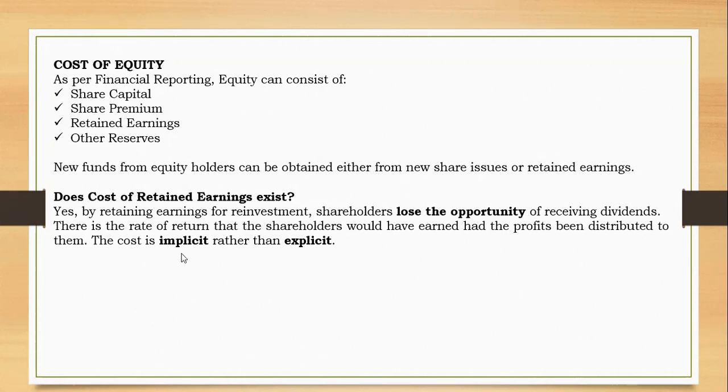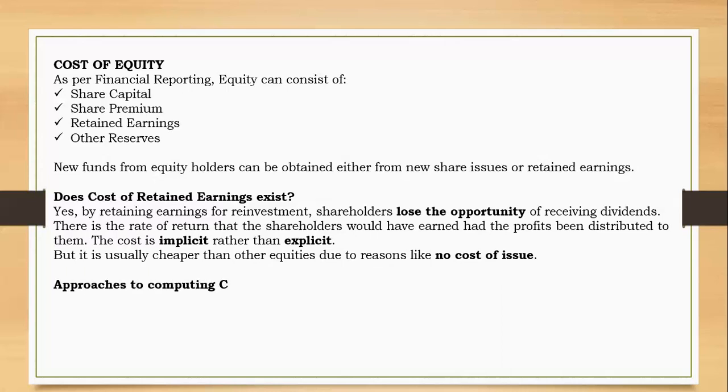There is a difference between implicit and explicit cost. With implicit cost, you do not see it, but it is incorporated there. An explicit cost is something like paying dividends or paying interest. So the cost of retained earnings would usually exist. This is usually cheaper than the other equities. Why? The cost of retained earnings compared to other components of equity is usually somewhat cheaper, for reasons like no cost of issue. Retained earnings are readily available to the company, so when they are needed, you do not need to issue them, so there is no cost of issue. And that reduces the cost of capital.